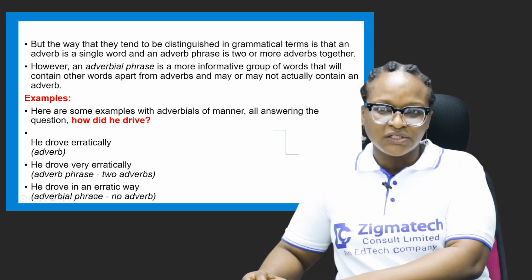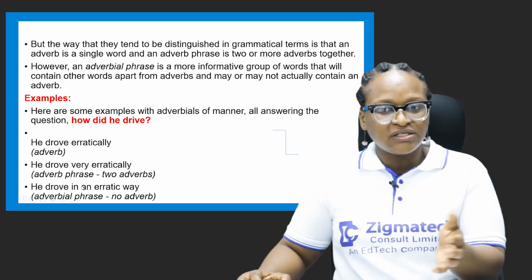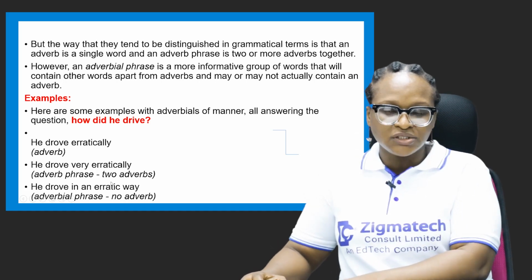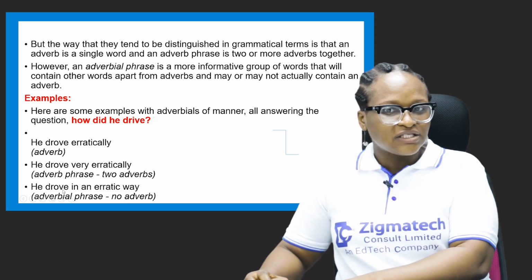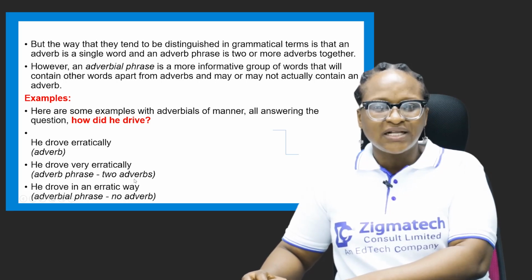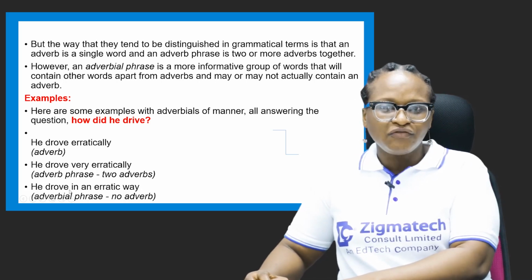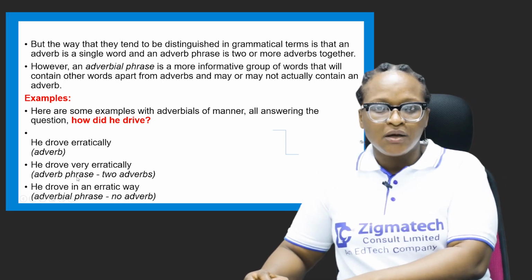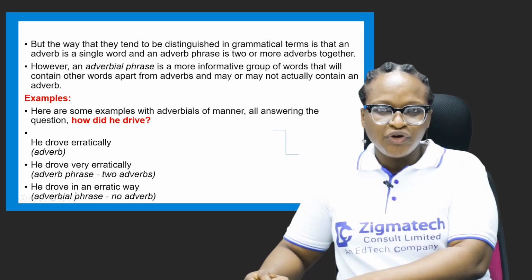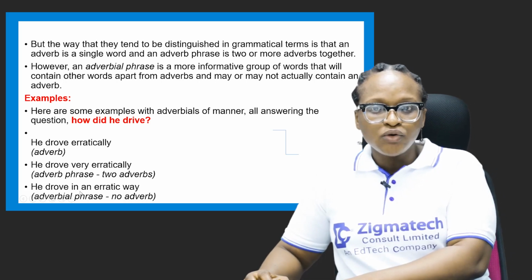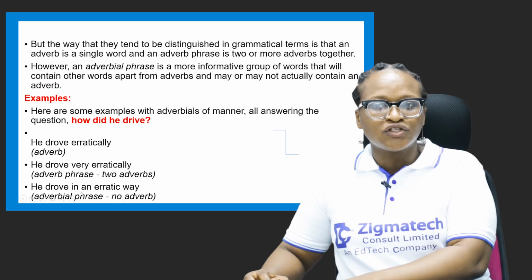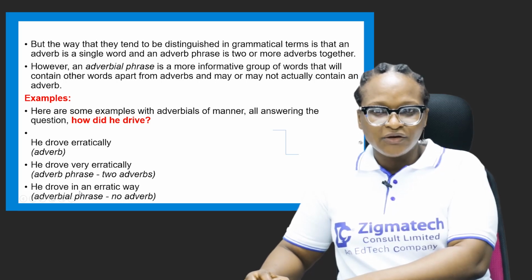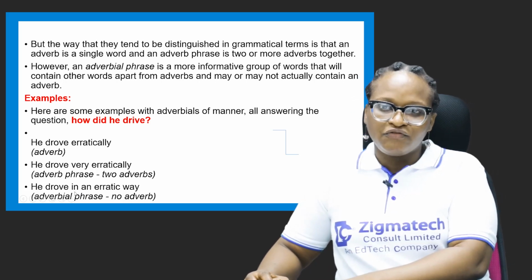Adverbs have equivalents. And I once told us that prepositions are used to introduce adverbials. Now the third example says he drove in an erratic way. How did he drive? In an erratic way. This in is a preposition by default, but looking at it from in to way, you will agree with me, it's an adverbial phrase.